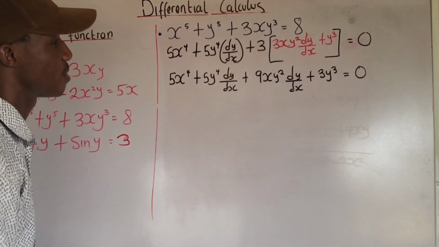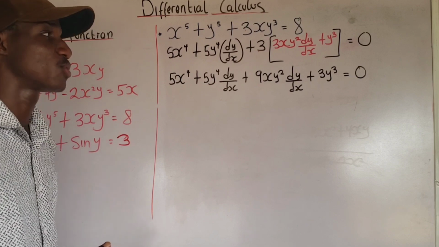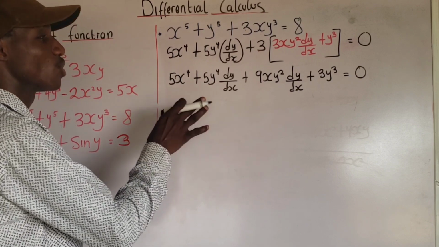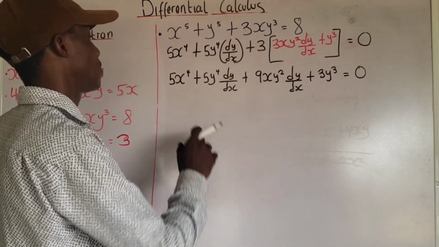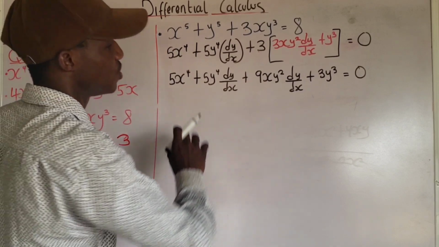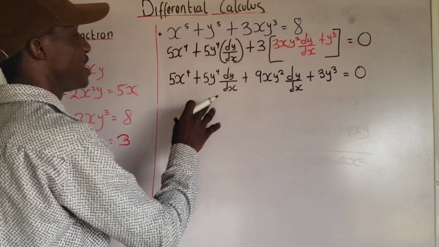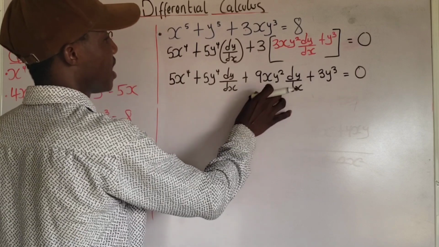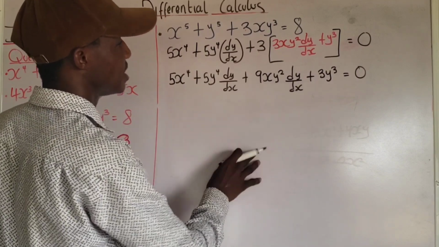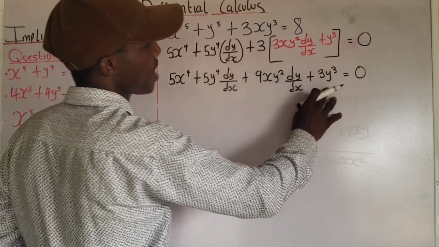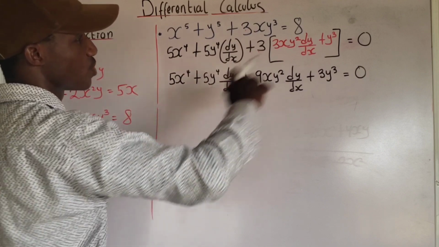Now, the next step is that you have to collect like terms, the terms that are similar to each other. Those terms that have dy dx attached to them, you leave on the left hand side, and those terms that do not have dy dx attached to them, you take to the right hand side of the equation. You can see that 5y raised to the power of 4 has dy dx attached to it, so you leave it there. Likewise, 9xy raised to the power of 2 has dy dx attached to it, so you leave it here. But 5x raised to the power of 4 and 3y raised to the power of 3 will be taken to the right hand side of the equation.